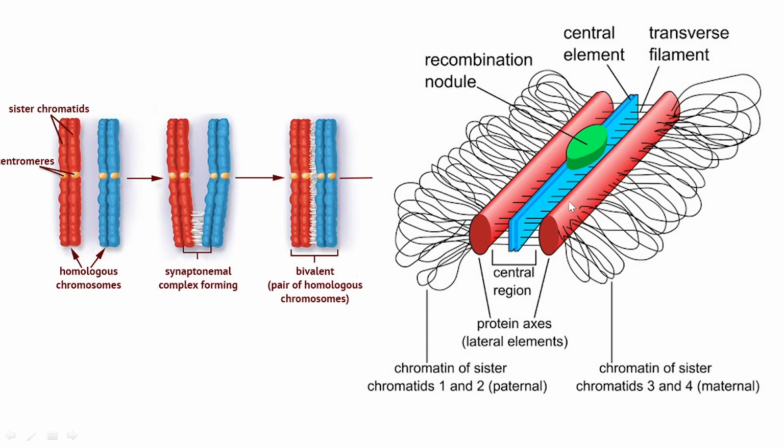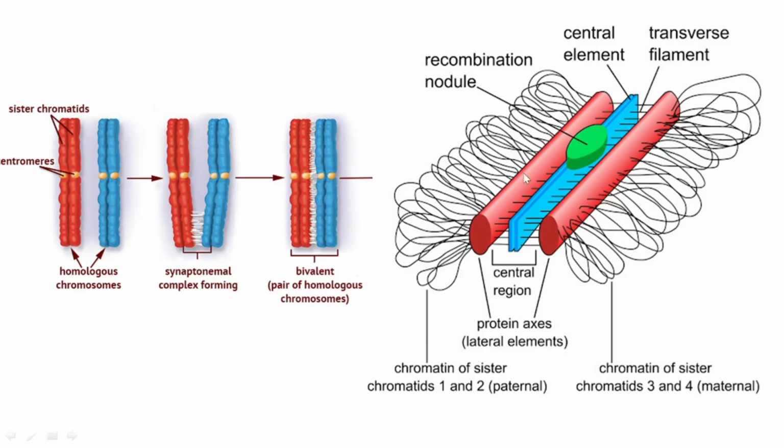It is a tripartite structure, which means it consists of three parts: two lateral elements and a central element. That synaptonemal complex helps to hold the homologous chromosomes together to undergo recombination.